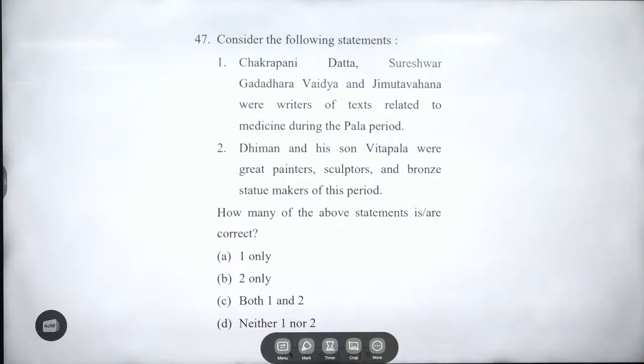47th. Again, important question. Chakrapani Datta, Shureshwar and Jimutwahana were writers of texts related to medicine during the Pala period. This is right information. Right or wrong, you have been asked, right? This is right information. Dhimapala and his son Vitapala were great painters, sculptors and bronze statue makers of this period. This is also right, guys, right?